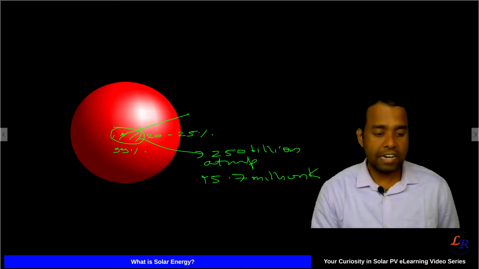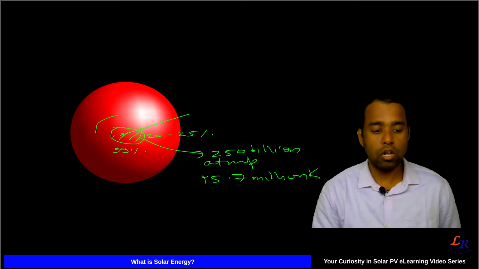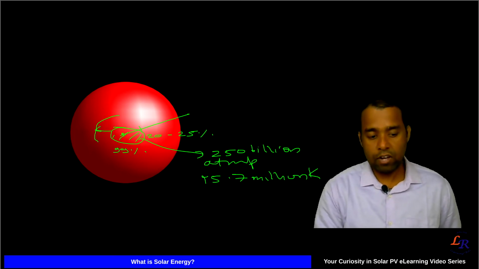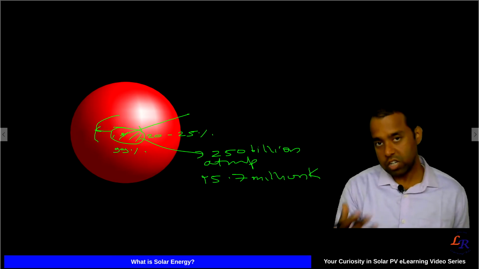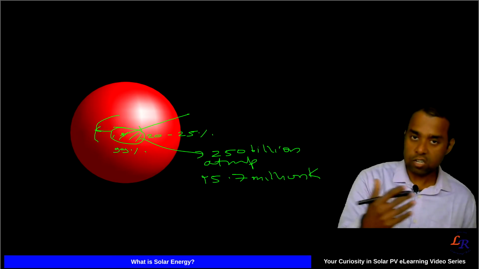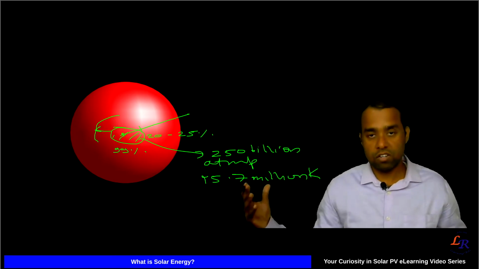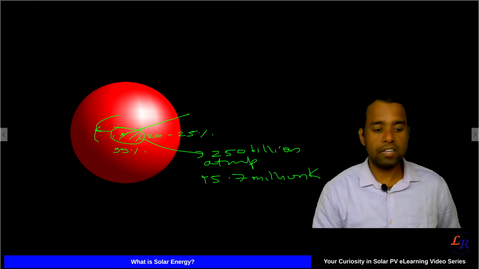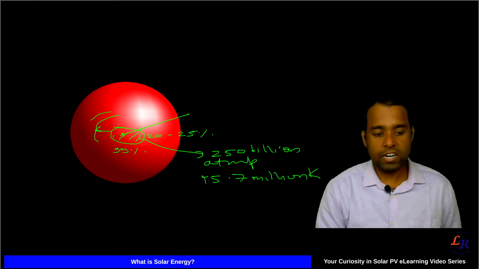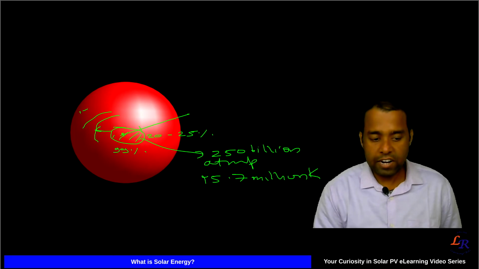And of course there are various layers. For example, after the core you have a radiative layer, from where the energy generated at the core is transmitted towards the outer layers of the sun, and then the convective layer. The very important layer which is of our use is the photosphere.